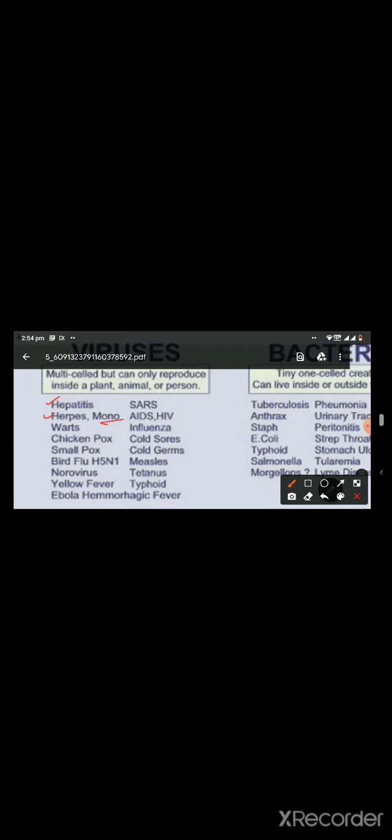It is also known as kissing disease as it is transmitted by saliva. It is also known as glandular fever. It is characterized by fever with sore throat and enlarged lymph nodes.